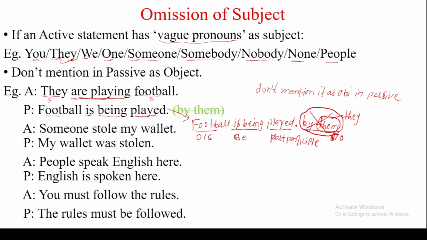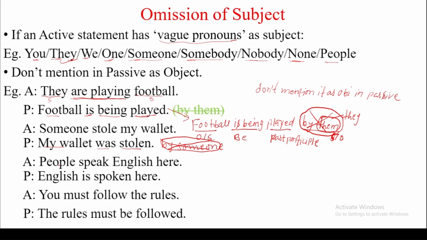Now let's see another example. Someone stole my wallet. So the subject will be my wallet. It's past, so was. Then V3, so stolen. Now by someone we don't need to write, because someone is a vague pronoun, so we do not write it.